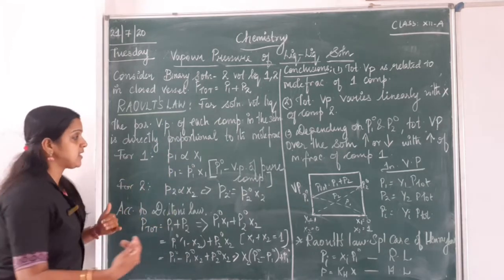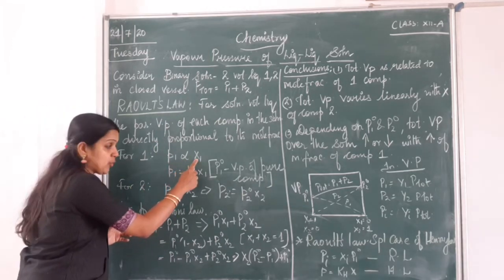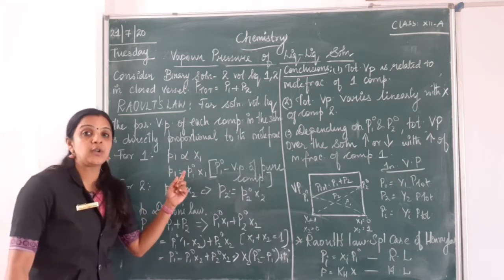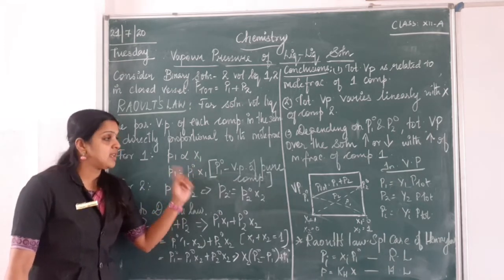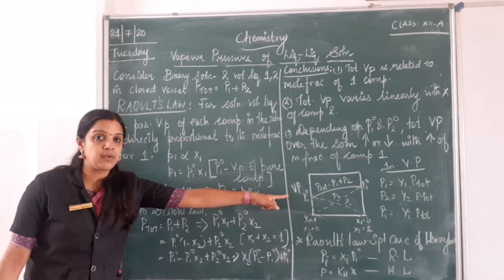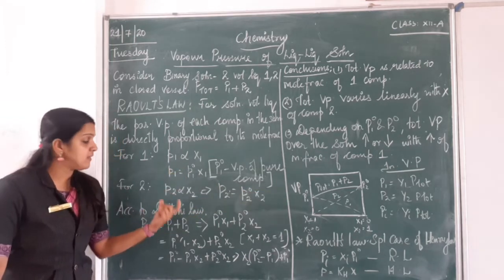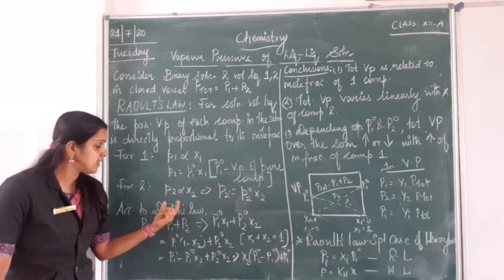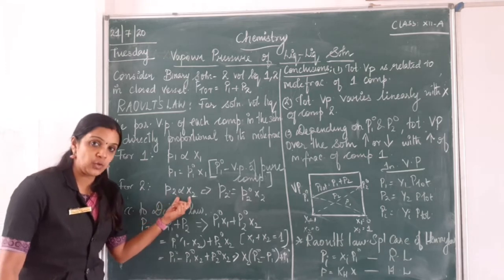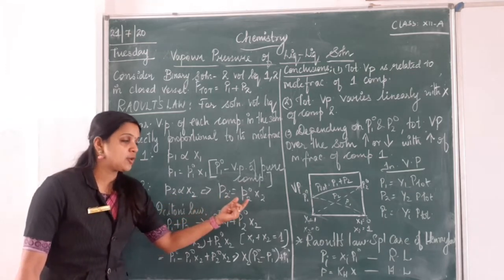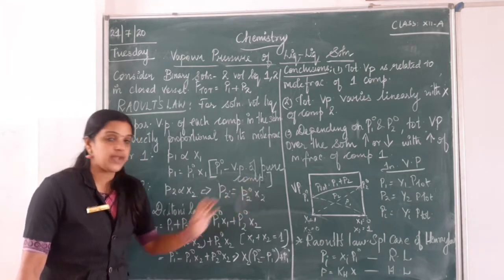So what did we see here? P1 is proportional to x1, P1 is equal to P1 naught x1, and I have explained what is P1 naught. So similarly, we will do it for the second component. P2 is proportional to x2. P2 is equal to P2 naught into x2.